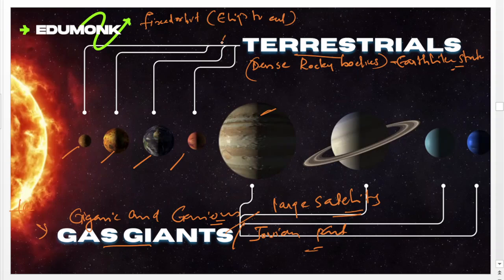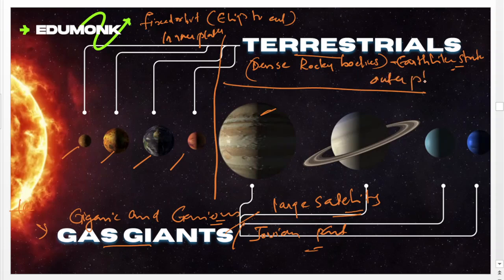These are inner planets. Then the other four are outer planets. In the inner planets, we can see a similar kind of feature. These sizes are very small, nearly the size of the Earth. In the gas giants, you can see these are huge kind of planets.